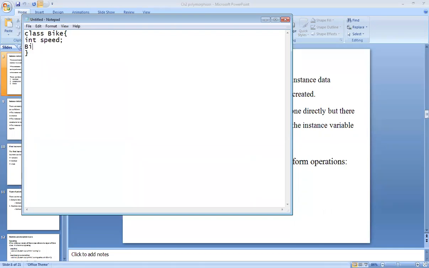Now I am making one constructor for this same class. I am designing one constructor, and in that constructor I am mentioning one SOP statement for printing the values, and in that I will write the original speed that we want to assign to this bike. So I will write here speed is, and here pass that variable. Now come out of this constructor.